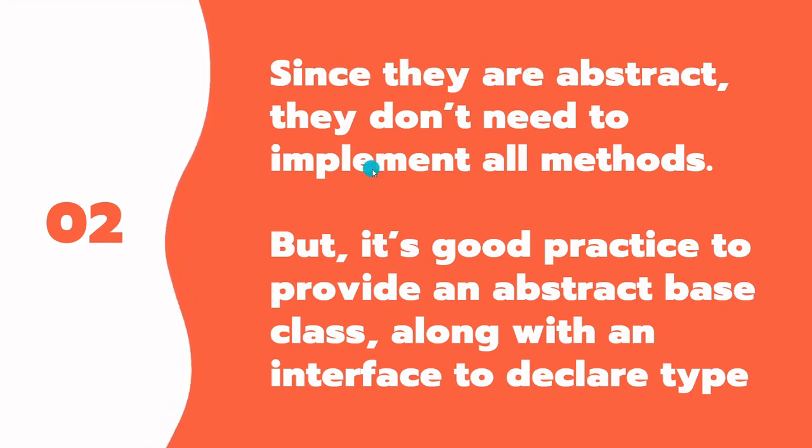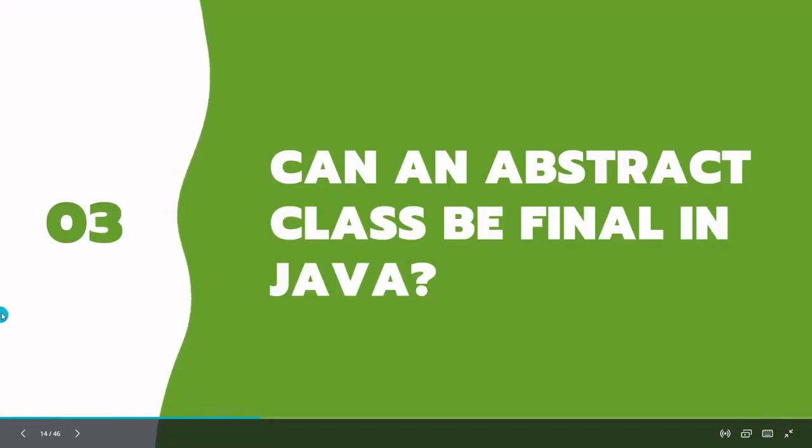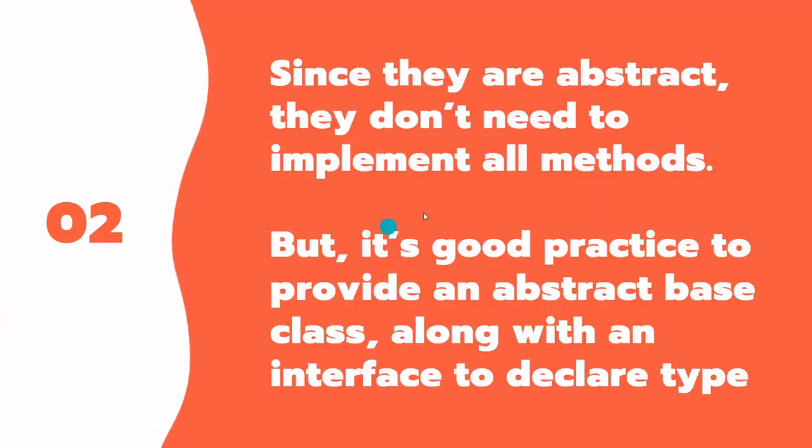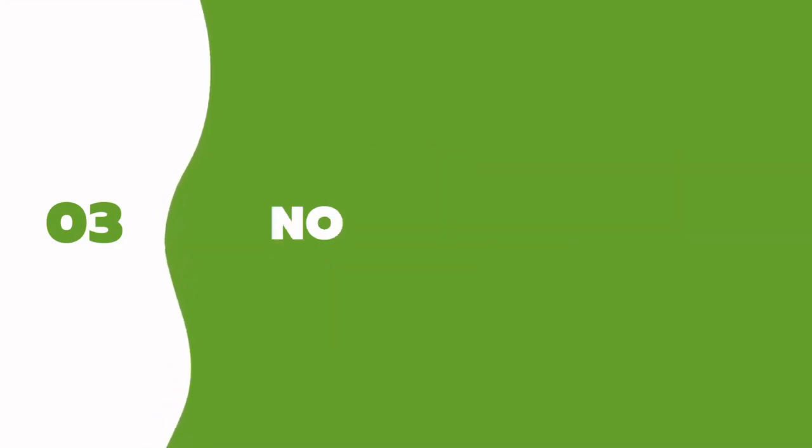They don't need to implement all methods, but it's good practice to provide an abstract base class along with an interface to declare the type. One more thing I would like to add: they are abstract, meaning that they are incomplete, and that is why they don't have to implement all methods, because it is assumed that they are going to be incomplete. Now the third question: can an abstract class be final in Java?